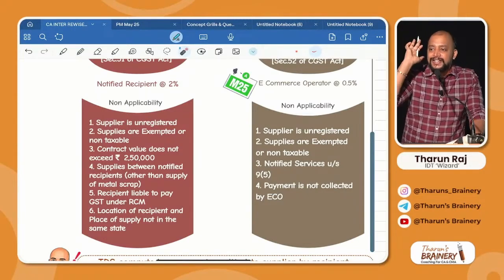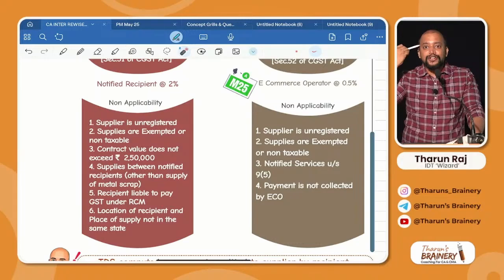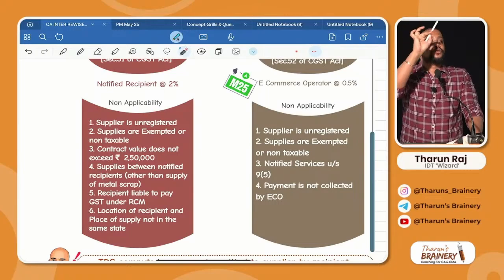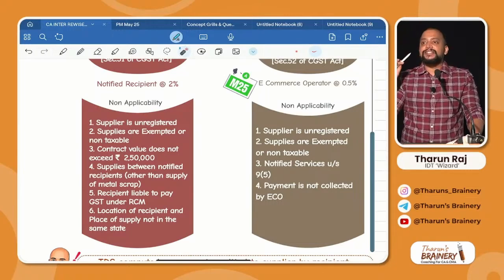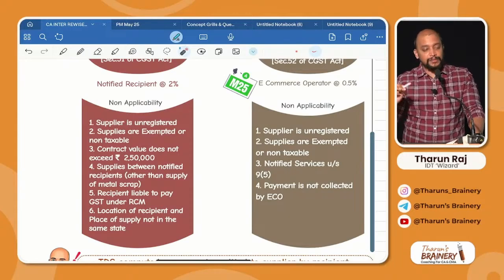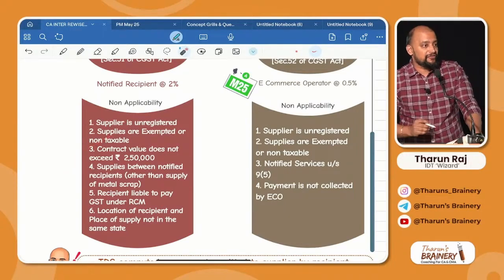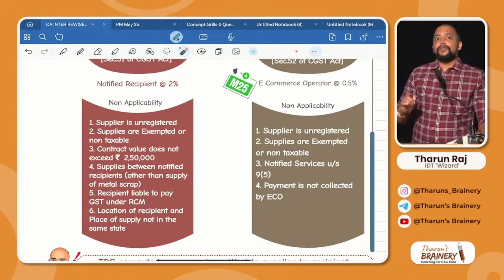So then also TDS is not applicable. Objective, if you remember, it will be easy for you to understand. What is the objective of TDS? Mainly to catch the turnover of the supplier. So if the supplier is unregistered, or if the supplies are exempted or non-taxable, or if the contract value does not exceed 2,50,000. So what does it mean?